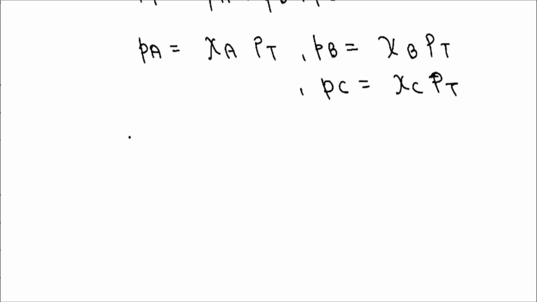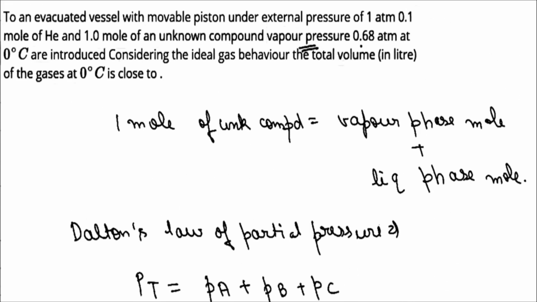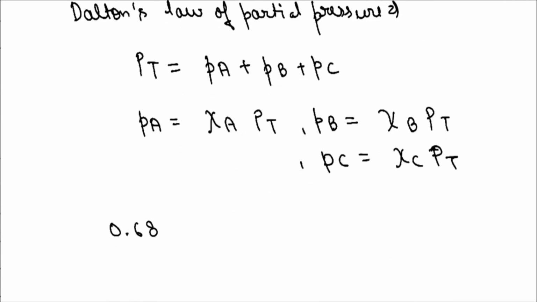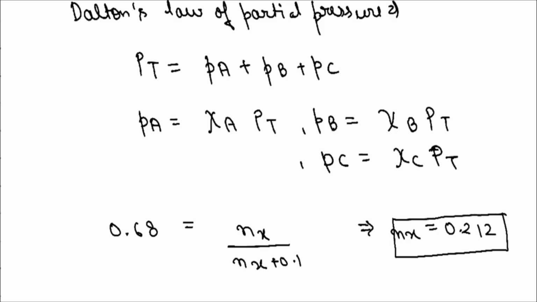In our question, 0.68 is the partial pressure. It is given here. Two gases are present in the vapor: the first one is helium and the other one is the unknown compound vapor. Suppose that the unknown compound is nx moles, and the total becomes nx + 0.1, because helium is 0.1 mole. After solving this, we get nx equal to 0.212. So this is the value of nx.